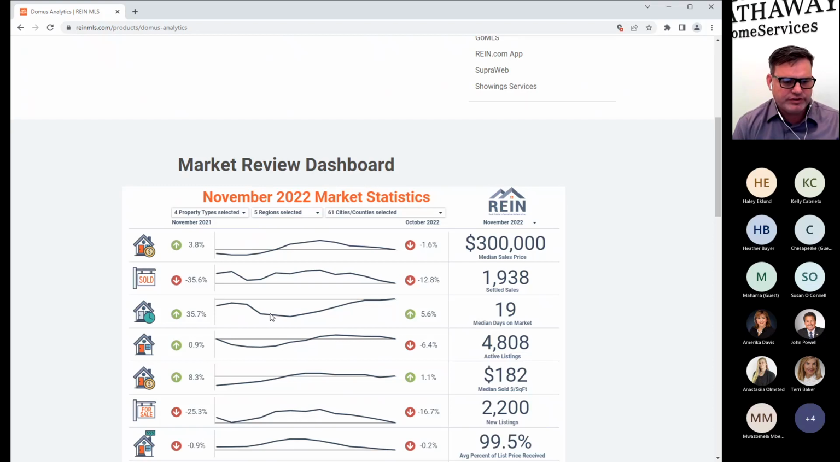Pay attention, focus, whatever you're looking for, broader, narrower. You've got a couple of good options here to have some stats, to have some numbers, and to be able to work with your clients, excuse me, in pricing, whether you're writing an offer or selling a property.